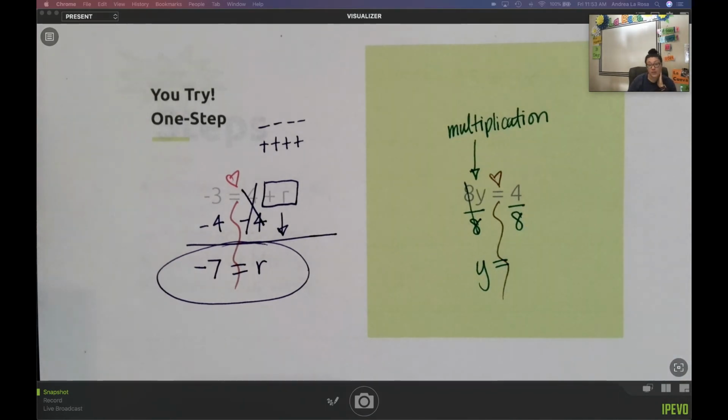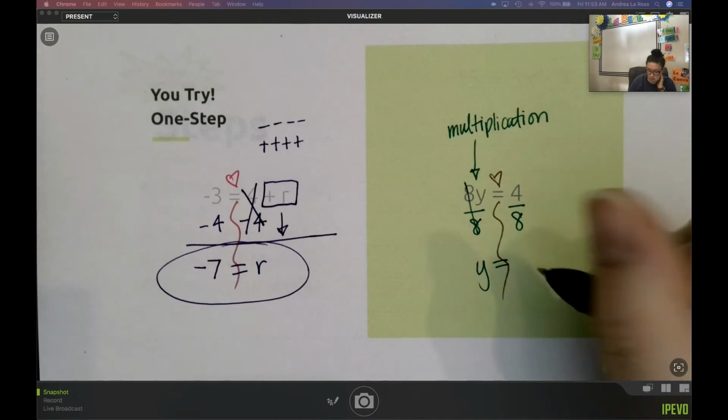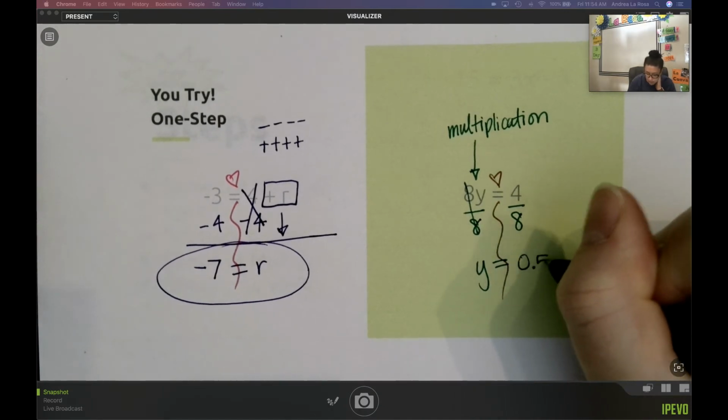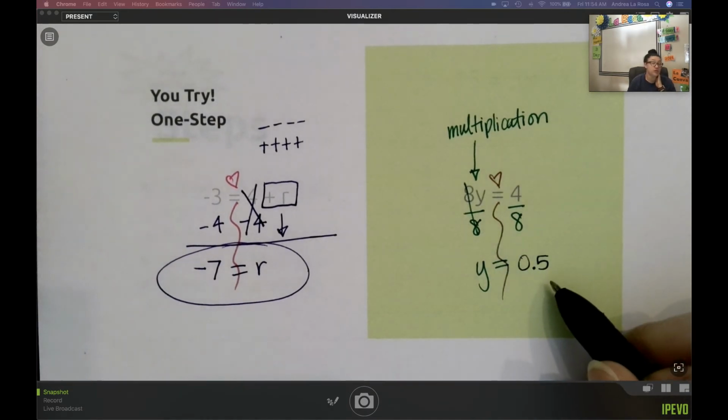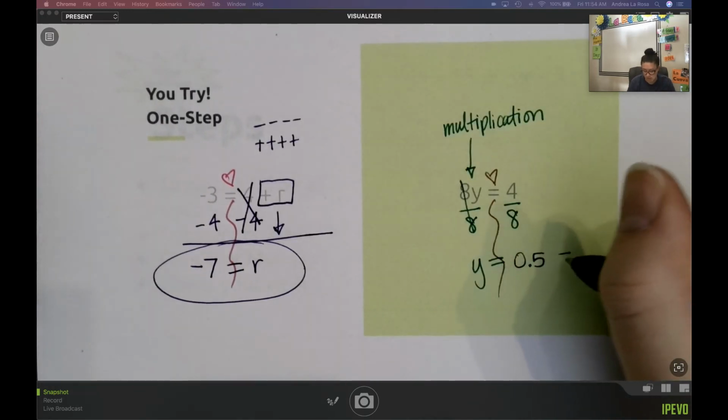a lot of people want to put this in their calculator, and they get 0.5. That's not the wrong answer, but that wouldn't be an answer choice if this was a multiple choice test. I would see something else. I would see something different.